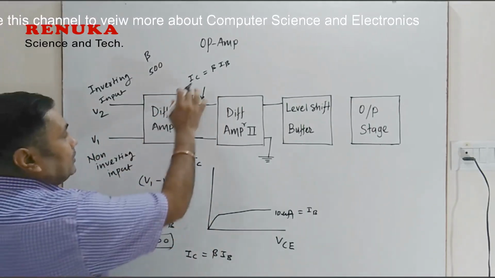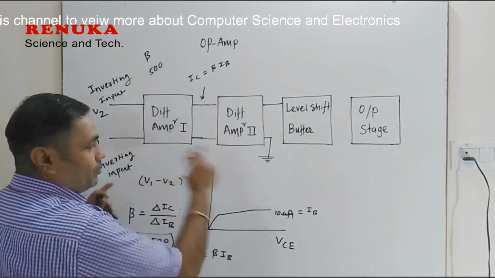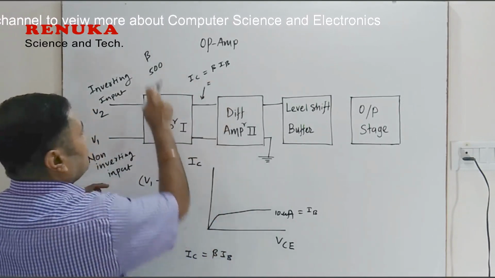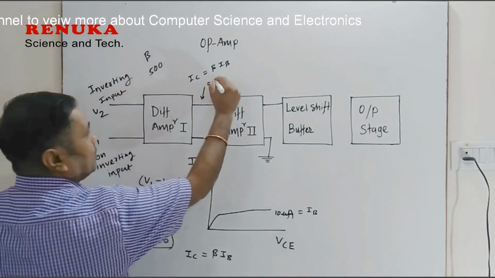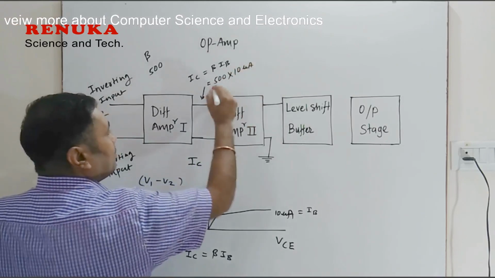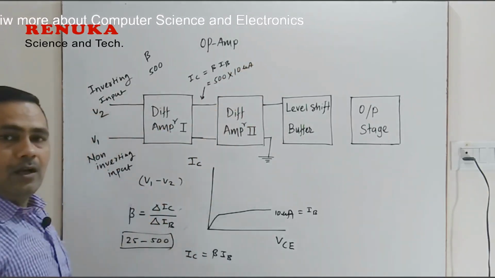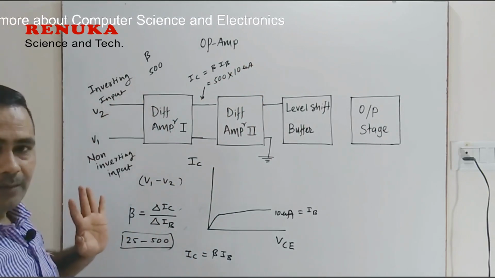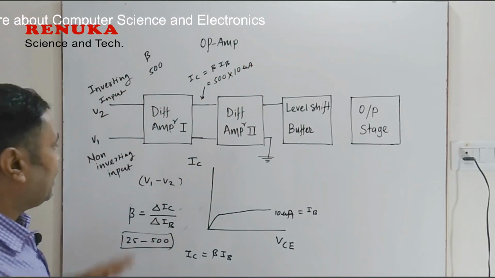Now, the collector current at this moment will be nothing but, since the transistor uses a beta of 500, 500 multiplied by 10 microampere. This much current is present right here when no signal is connected. So this is the zero signal condition.